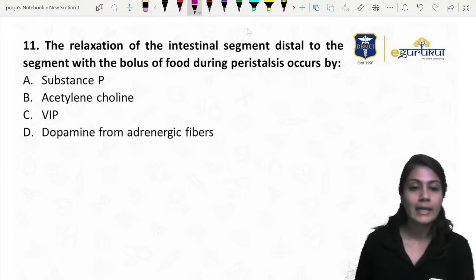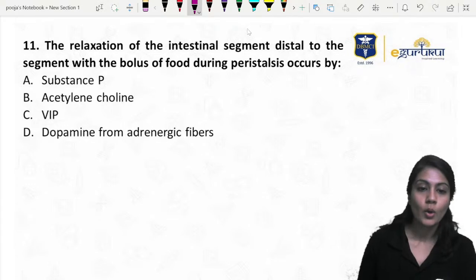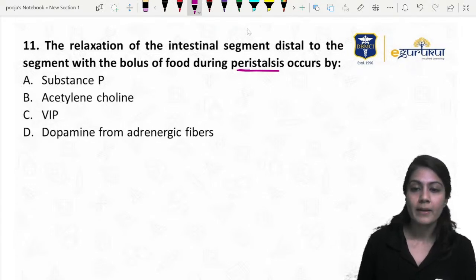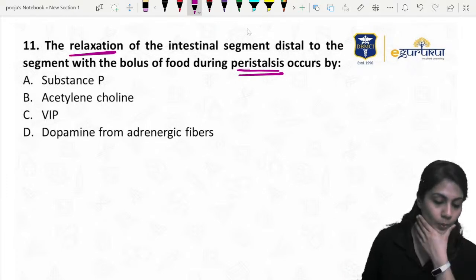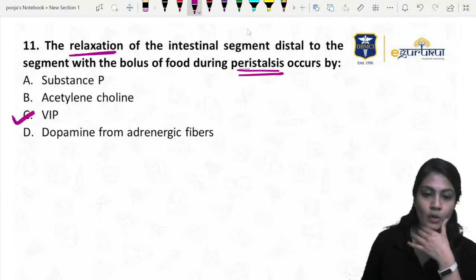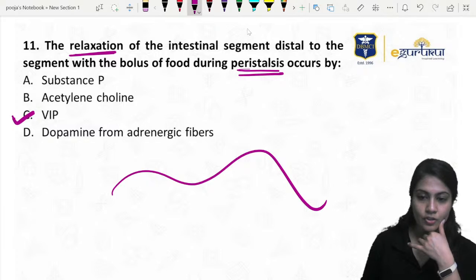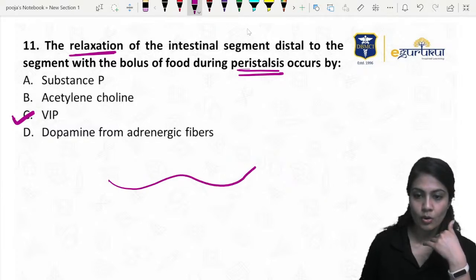Let's move on. Relaxation of intestinal segment distal to the segment with the bolus of food during peristalsis. Now, relaxation: we know only one thing over here will cause the relaxation, that is nothing but VIP. We already discussed that food bolus structure, so don't forget that diagram. Serotonin will be released on both of the things, right?